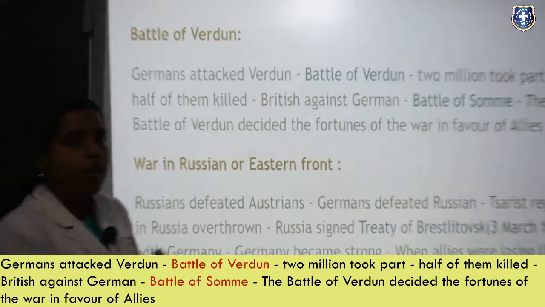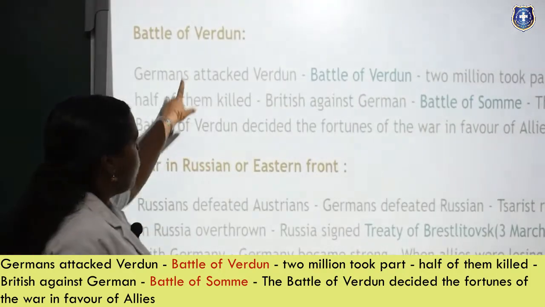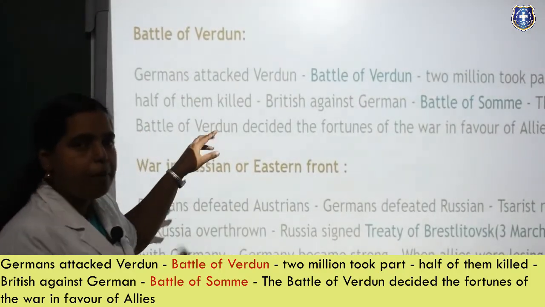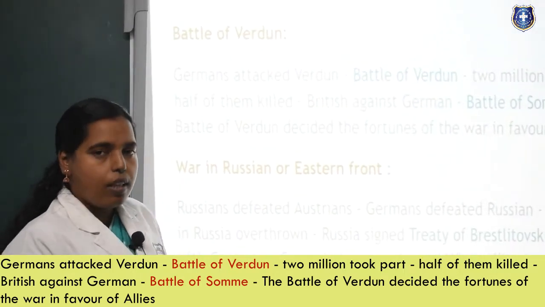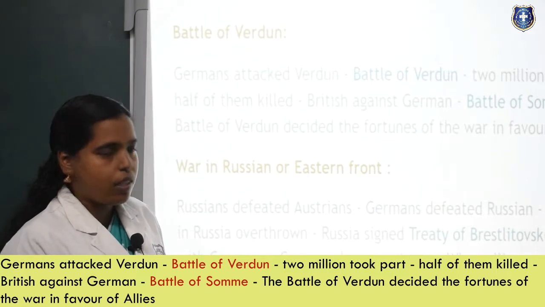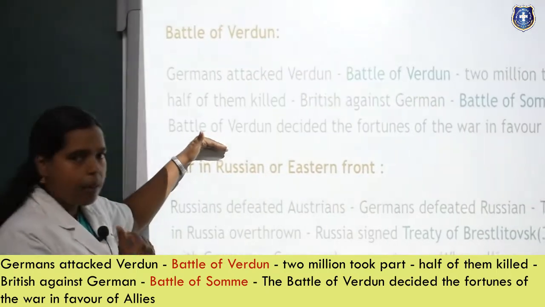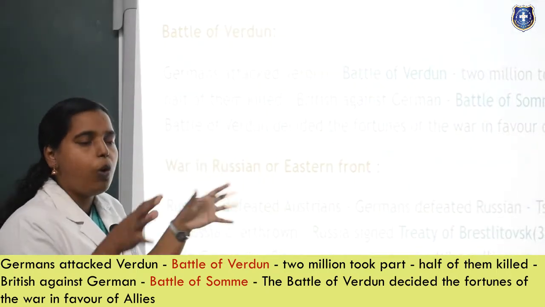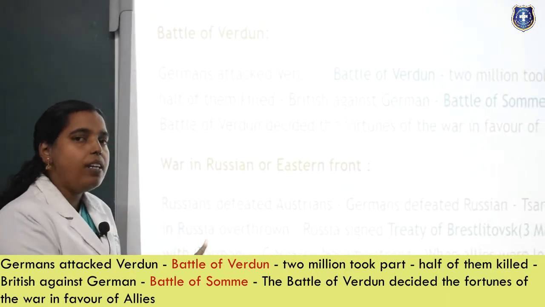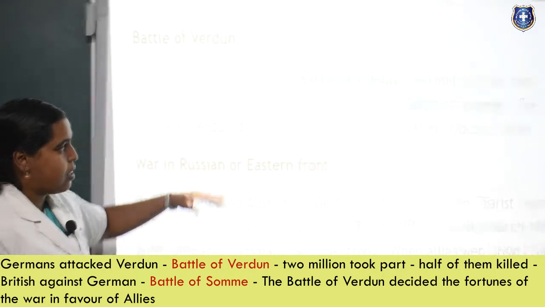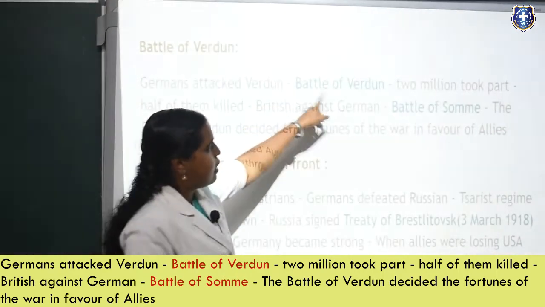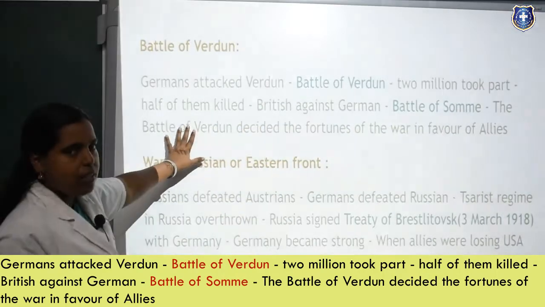Again, the Allies are becoming a little more powerful in these battles. The Allies are coming up, and there are France and the US. They are the superpowers in the Allies group. They are becoming powerful in one battle or another. In one battle the Central Powers will succeed, in another battle the Allies will succeed. Like that, in the Battle of Verdun and the Battle of Somme, the Allies are succeeding.